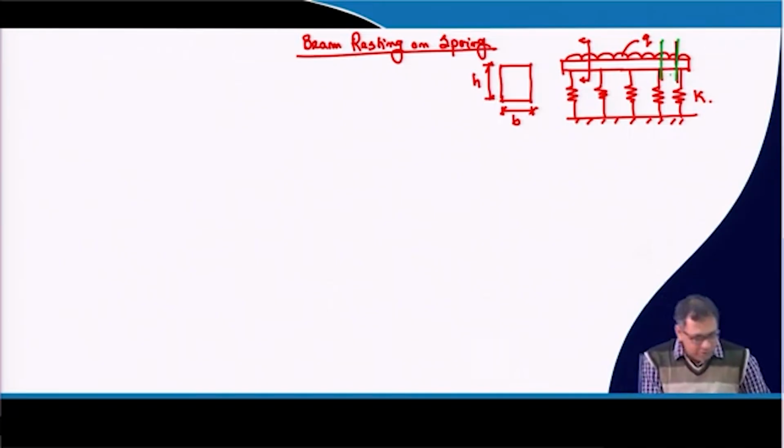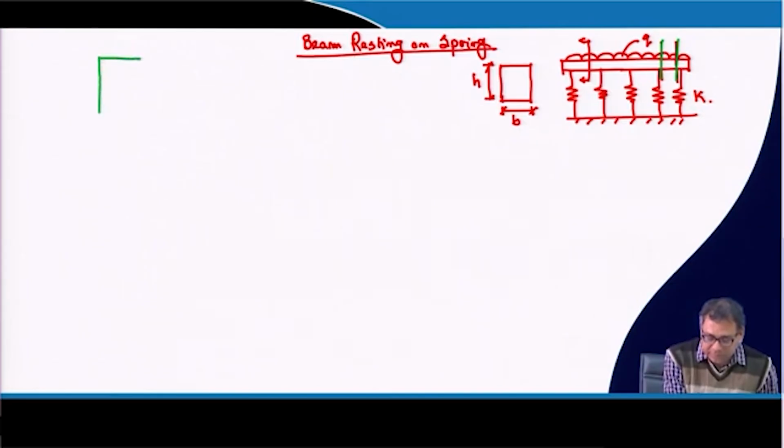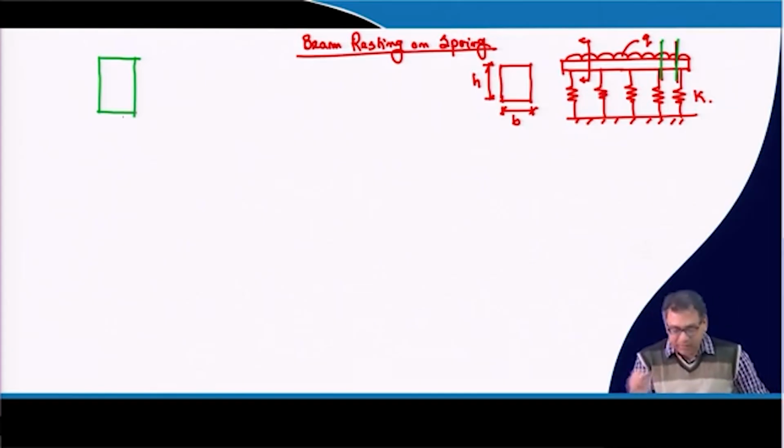If I draw this small segment, that I am taking, and that segment thickness is dx, because this is in x direction.